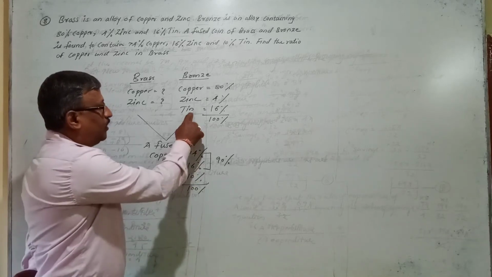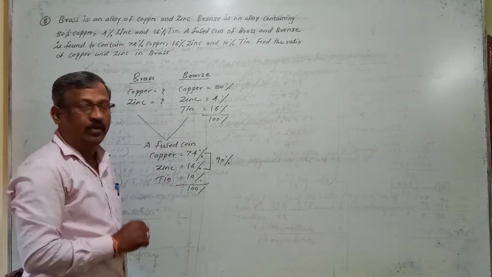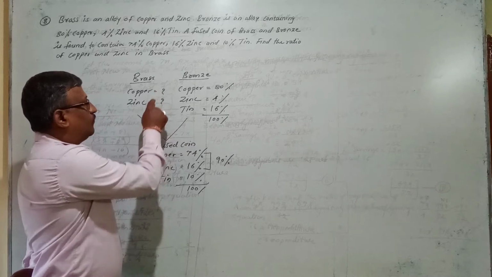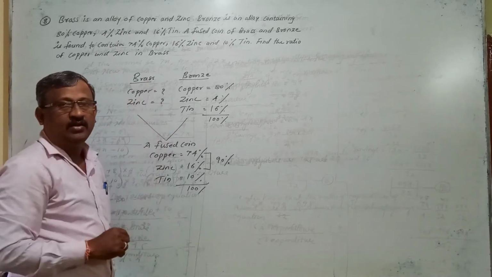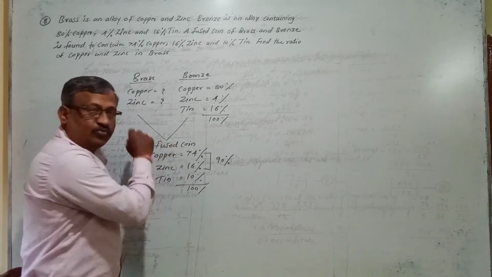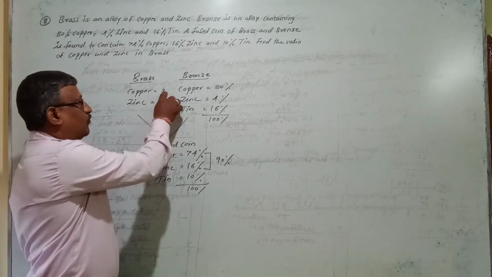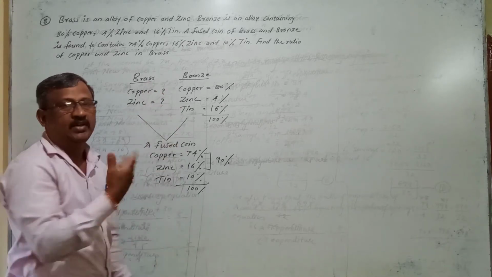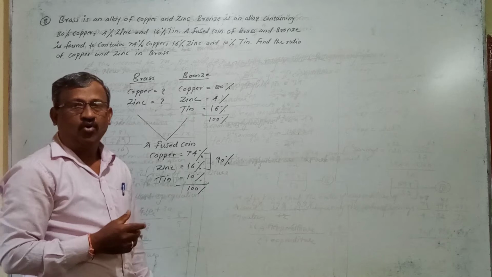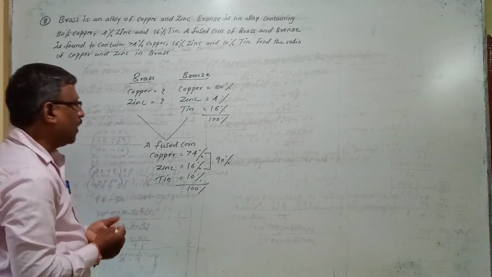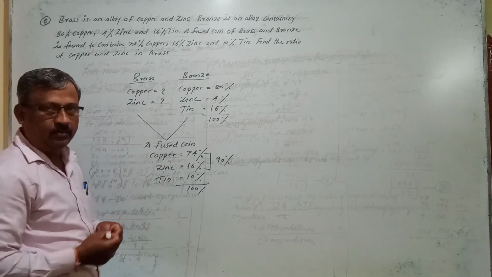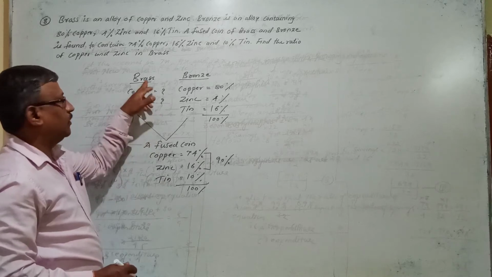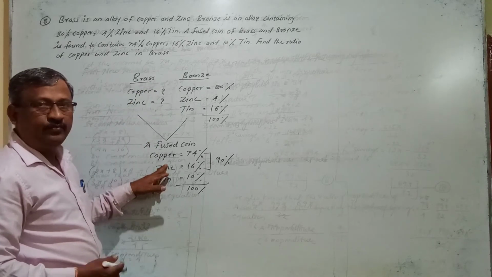So by taking the base of tin, we have to calculate the percentage of copper and zinc taken from which coin? Brass, in a fused coin. And once you know the percentage of copper and zinc taken from brass, we can easily calculate the ratio of copper and zinc in brass, right? So the question is how to calculate the copper and zinc taken from brass in a fused coin.